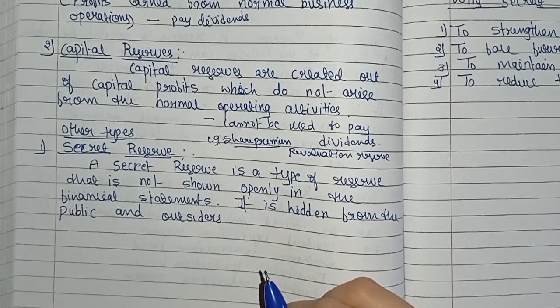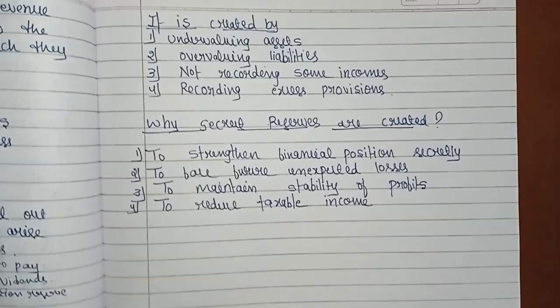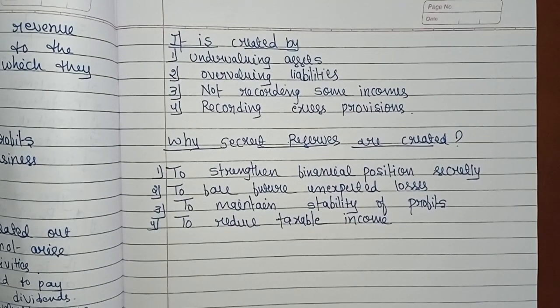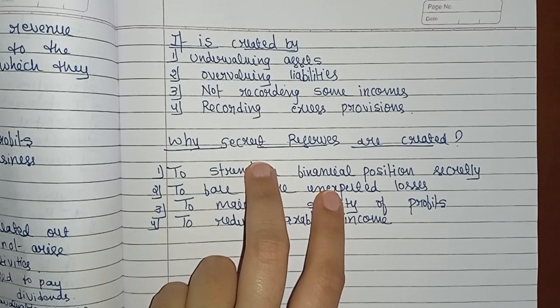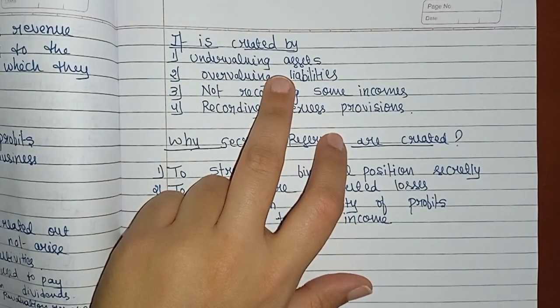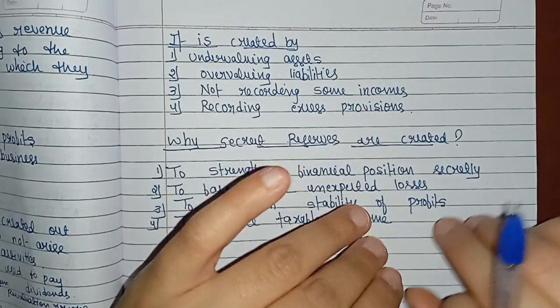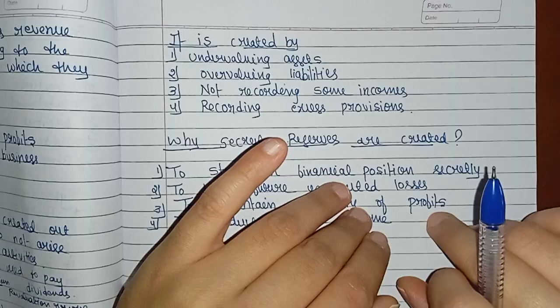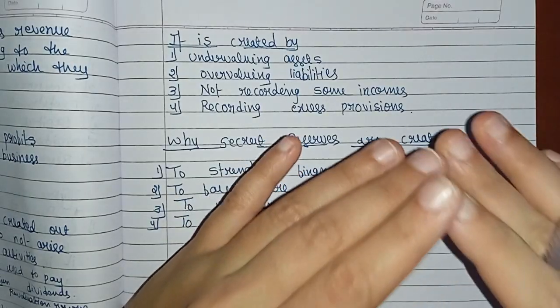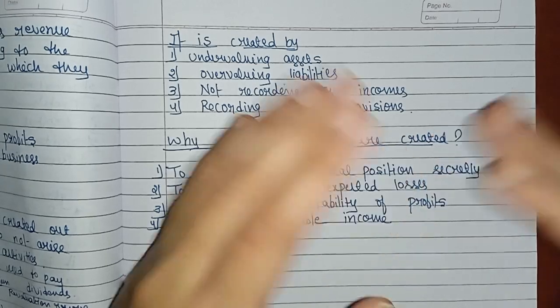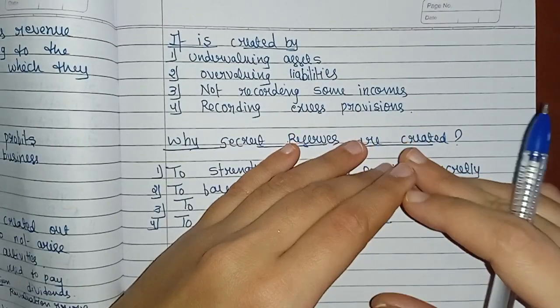Then how do we create these secret reserves? See here, it is created by undervaluing assets. It means that a company shows an asset at a value lower than its actual market value. Clear? The company shows the asset value lower than the actual market value. So the difference becomes the secret reserve.